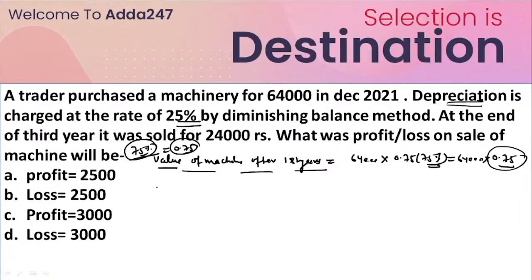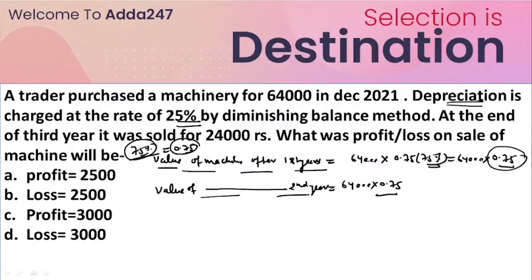After that, what will be the value of the machine after the second year? Look, in the diminishing balance method, depreciation is charged on the previous year's end value. So the previous year's end value is 64,000 into 0.75, right?